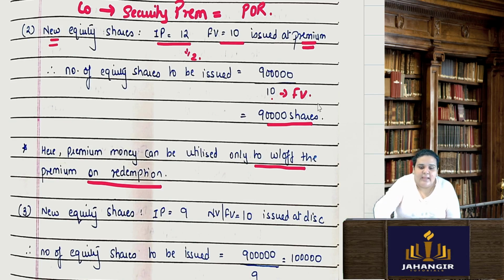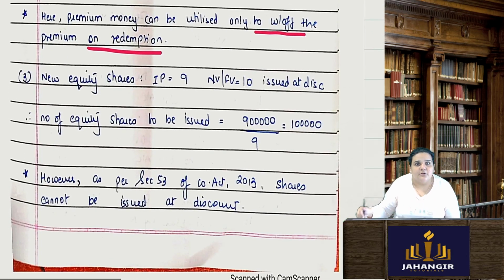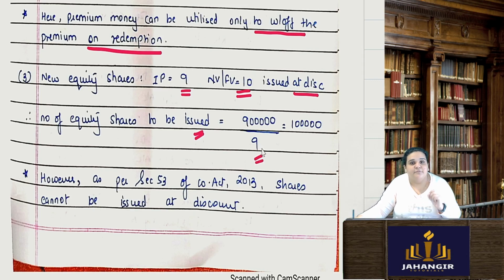Okay? And the last one they are saying, the new equity shares issue price is 9, face value is 10. That means the issue is at a discount. For the number of equity shares to be issued, I need money. I need 9 lakhs actually. So 9 lakhs divided by 9 I will do here, not 10, because if I do 10, I will not get that much money.